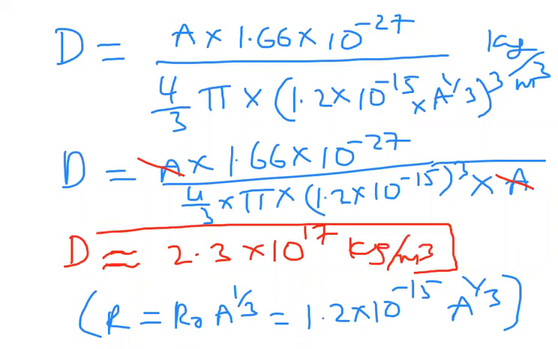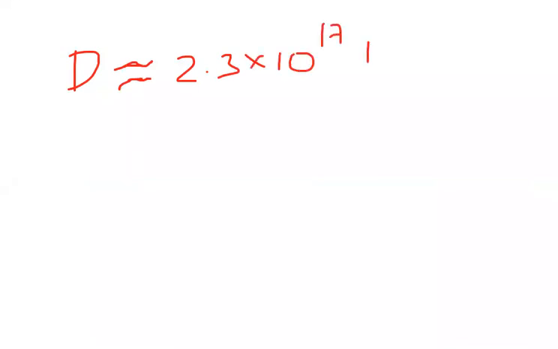This is the value I got. The density value I got is 2.3 into 10 power 17 kg per meter cube. If you do this total calculation, you will find this value. You can remember this value. Next, just now what I have written is that the density of the nucleus is nearly equal to 2.3 into 10 power 17 kg per meter cube.